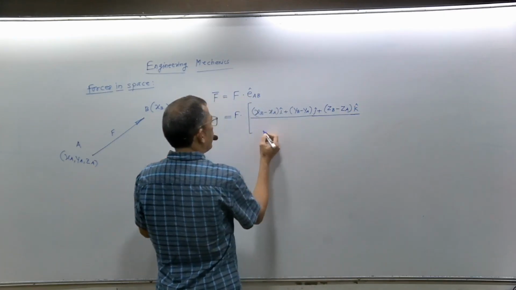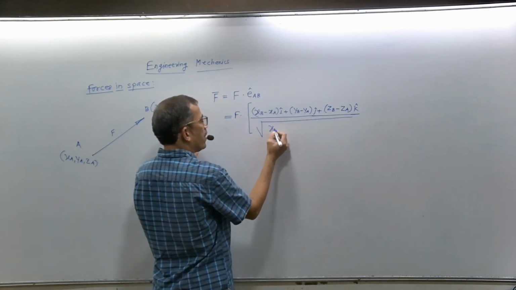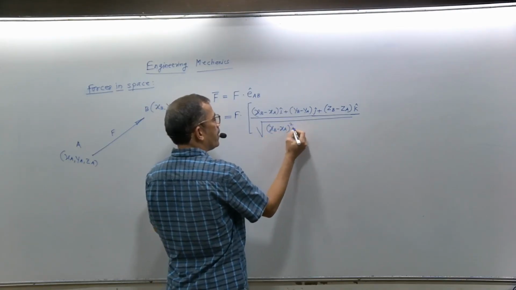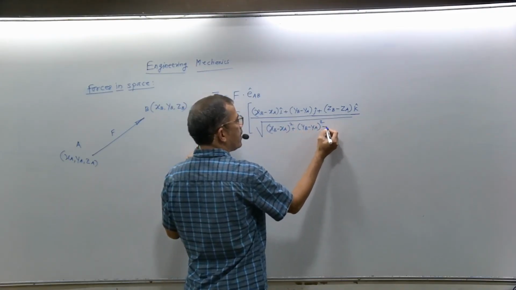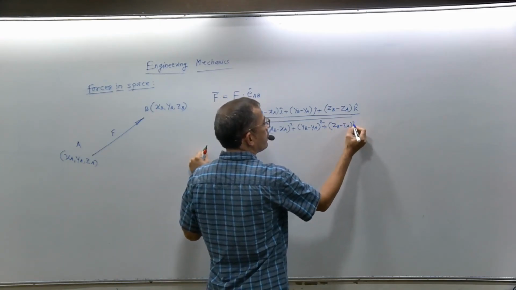Unit vector AB, that means in the denominator we will do the square root of (XB minus XA) square plus (YB minus YA) square plus (ZB minus ZA) square.